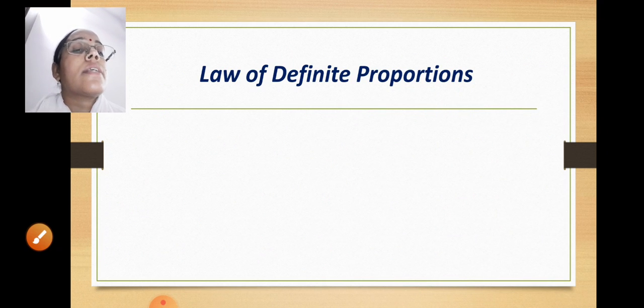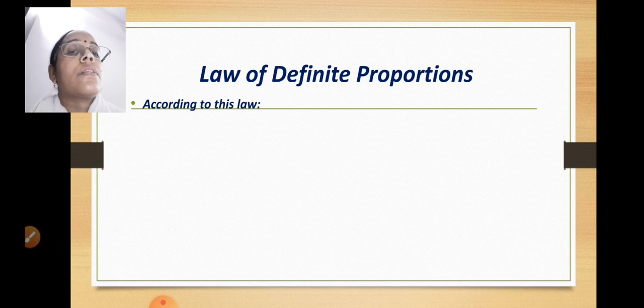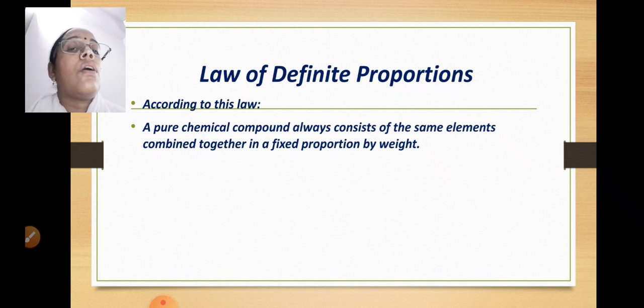Now let us see the second. The second is known as the law of definite proportions. So here you can see what this law says. According to this law, a pure chemical compound always consists of the same elements combined together in a fixed proportion by weight.